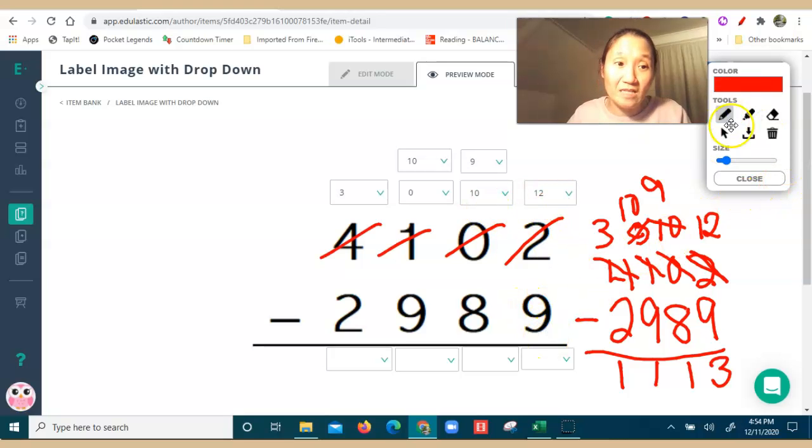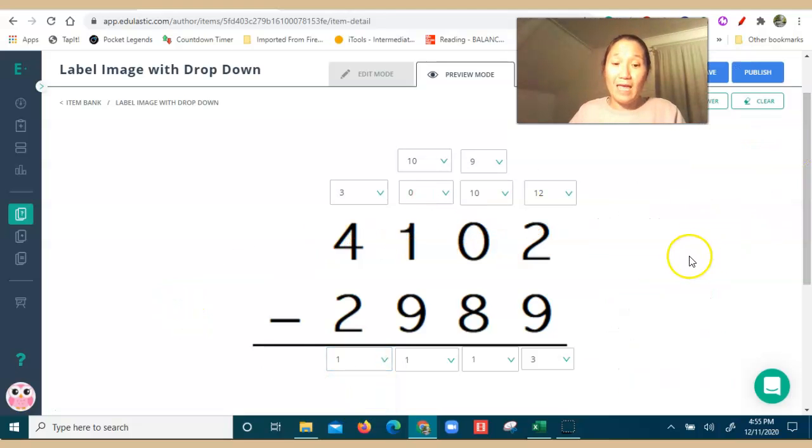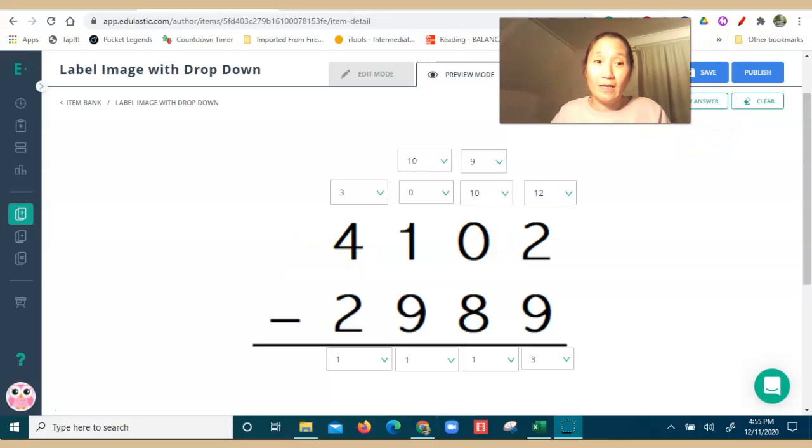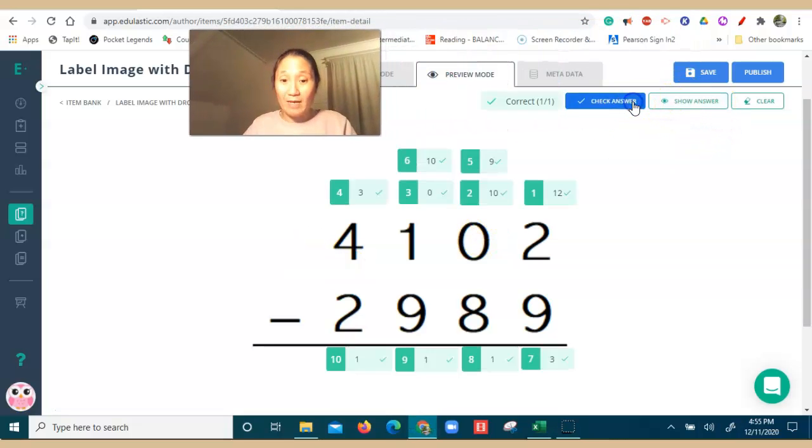So 12 minus 9 is going to be the 3. So I come down here and mark 3. 9, because this guy also got crossed off and changed. 9 minus 8 is going to be 1. 10 minus 9 is going to be 1. And 3 minus 2 is going to be 1. So then I say, okay, that's my answer. Then I'm going to go over here and check my answer, and lo and behold, it is correct.